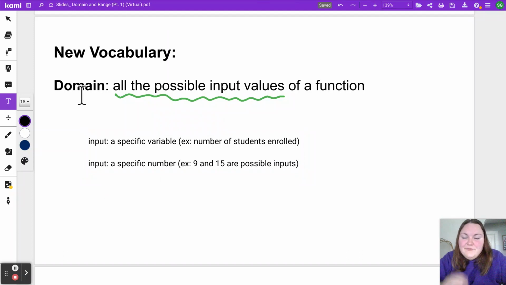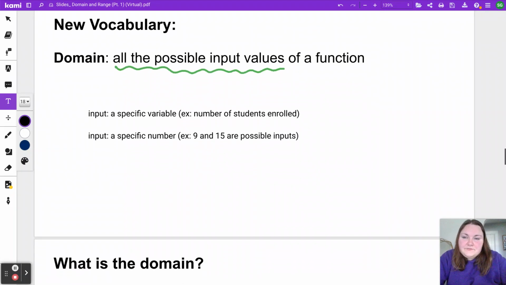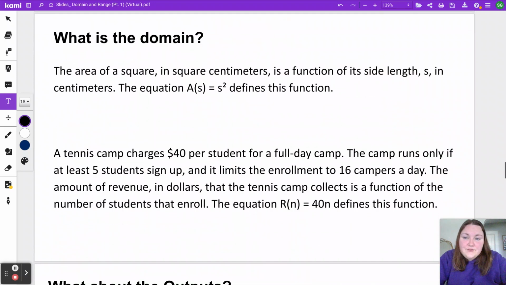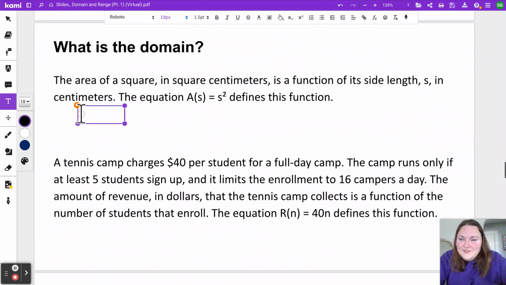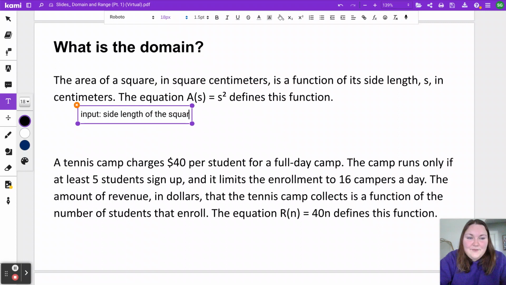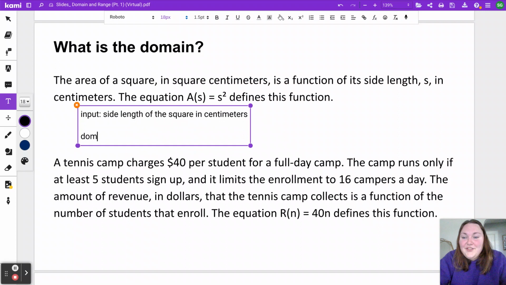Domain is different. Domain is going to be a description of what types of numbers are okay. So, for example, going back to our 2 stories, in this first one we had looked at with the area of the square, we said the input for this story was the side length of the square in centimeters. The domain is going to be a description of what types of numbers could that be.